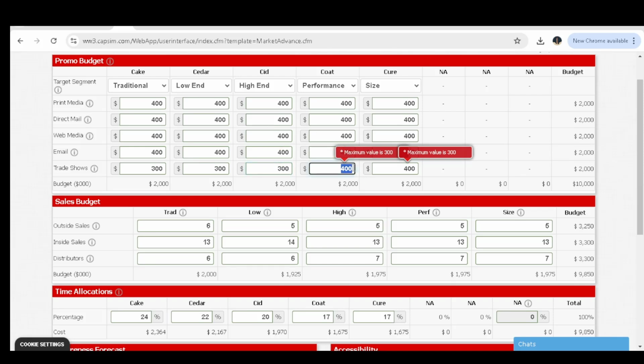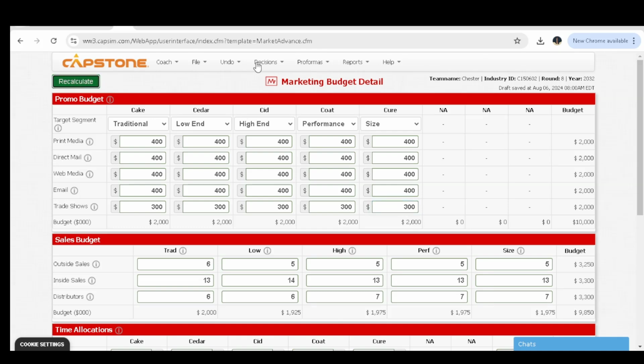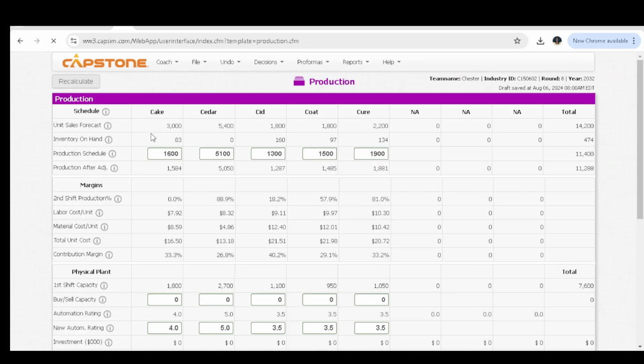And then, as I've said, the next department should be the production department. And under the production department, we are simply responding to what we have forecasted. You can see that the unit sales forecast for cake is 3,000. We have an inventory of 83, so it's good if we could produce 3,000 products. For cedar, we should produce 5,400 because we don't really have much capacity.